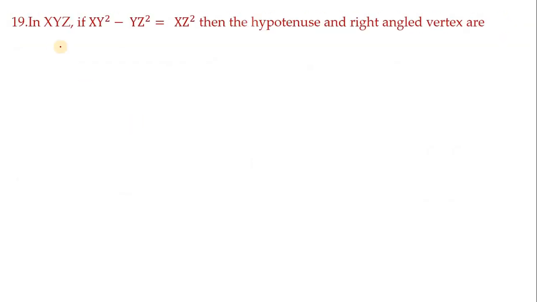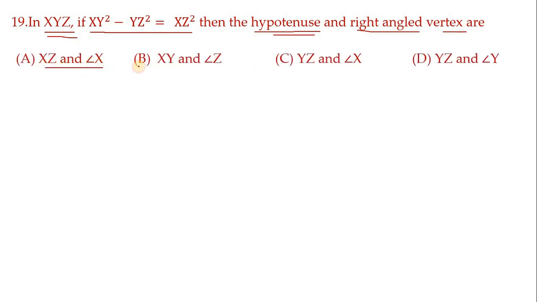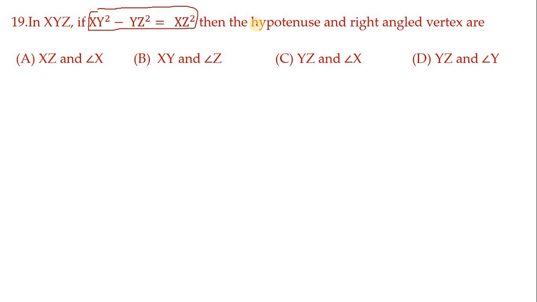Move on to the next one. In XYZ, you have to understand, XYZ is a triangle. If XY square minus YZ square equals XZ square, then the hypotenuse, if they are using the word hypotenuse, it is related to a right angle triangle. And the right angled vertex are: XZ and angle X, XY and angle Z, YZ and angle X, YZ and angle Y. Understand the problem, children, here. So this is the given condition, and what we wanted to identify is the hypotenuse and right angle vertex.